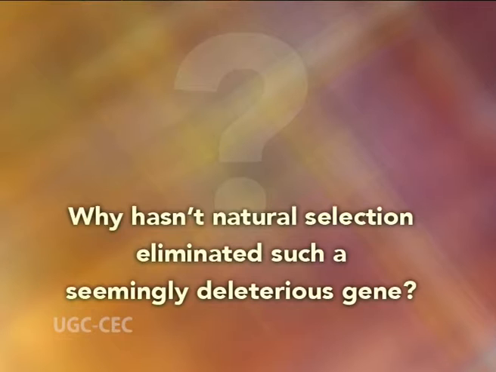The maintenance of the sickle cell heterozygotes and both homozygous genotypes at relatively unchanging frequencies makes this trait an example of a balanced polymorphism. Why has not natural selection eliminated such a seemingly deleterious gene?